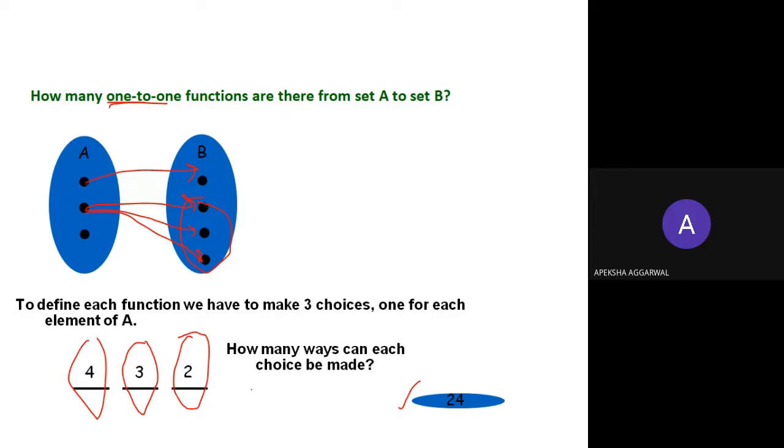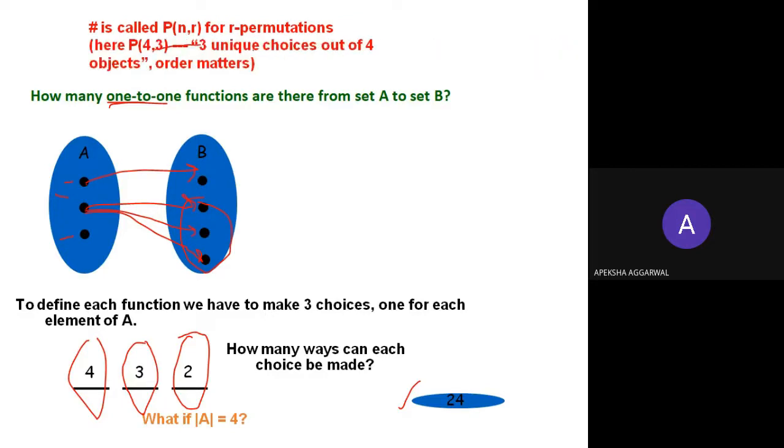If you need to represent this using permutations and combinations, then right now the cardinality of A was 3. If the cardinality of A were 4, what would the answer be? You will use permutations, the r-permutations: 3 unique choices out of 4 objects. So the answer would be 4 factorial by (4 minus 3) factorial.